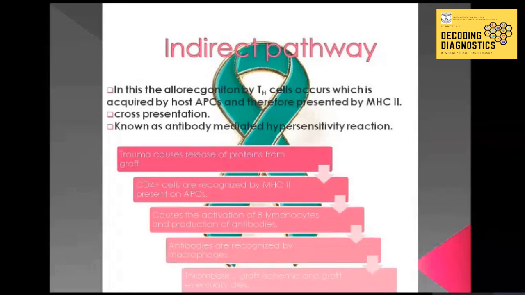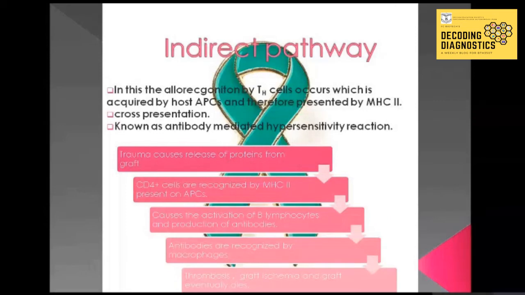Generally, this pathway is triggered by trauma from the transplant itself and can occur during the procedure with release of foreign proteins from the graft cells that are taken up and further processed by recipient APCs, resulting from the pro-inflammatory environment. The recipient antigen presenting cells, that is your APCs, will have MHC class II molecules on them, which will recognize the CD4 plus cells, and the TH cells will be activated.